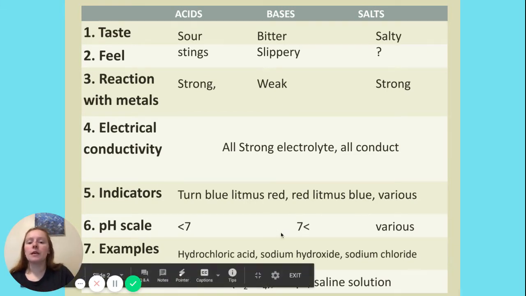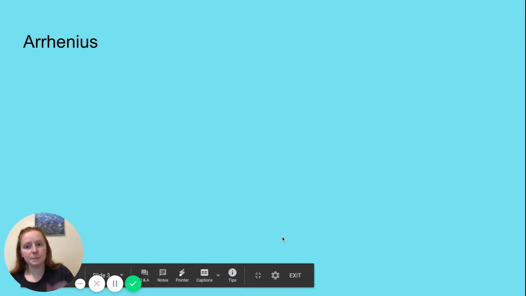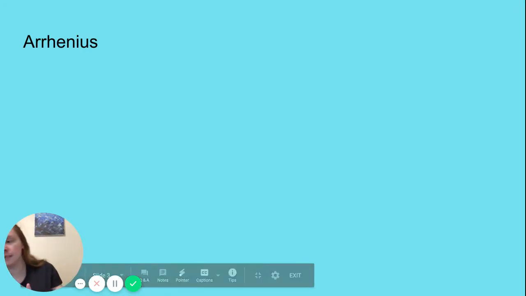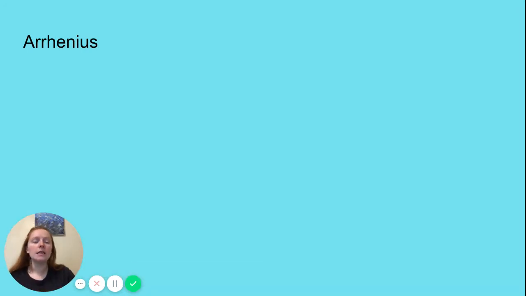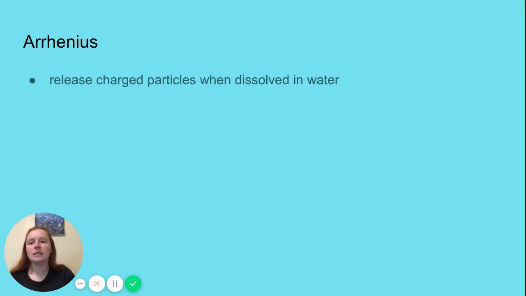And then, of course, we have our pH scale, which we're going to get to in just a little bit. The first theory of acids and bases I want to talk about is Arrhenius. These are named after scientists. And Arrhenius' theory is pretty simple. He says that acids and bases are particles that will release charged ions when they're dissolved into water. And he says that acids will produce H+, or hydrogen ions.